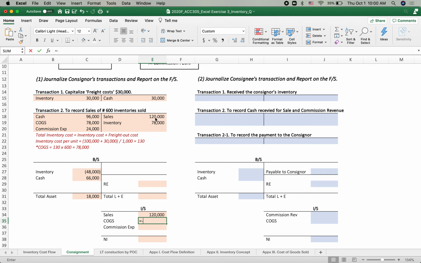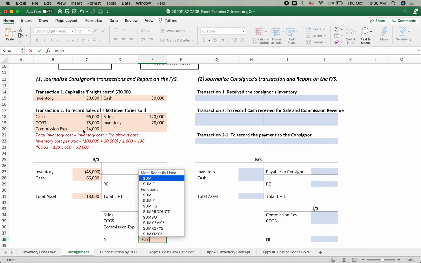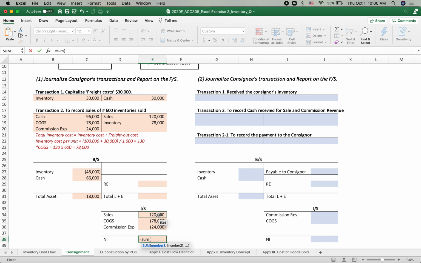Then cost of goods sold, negative 78,000, that reduced the sales. Then commission expense is 24,000. So we put it. Then net income, the sum of the income statement accounts, is $18,000. They should be accumulated in the retained earning. So the total liability and equity is exactly the same as total assets, so we balanced out.